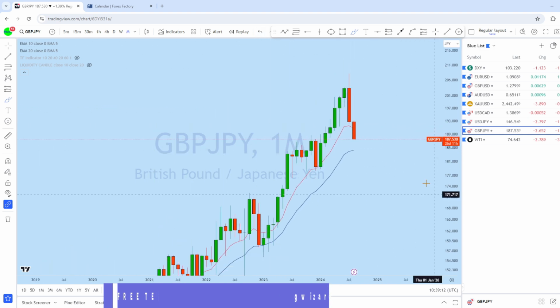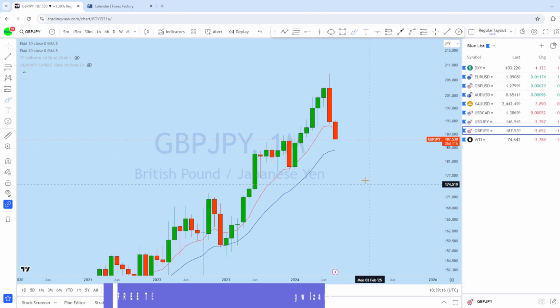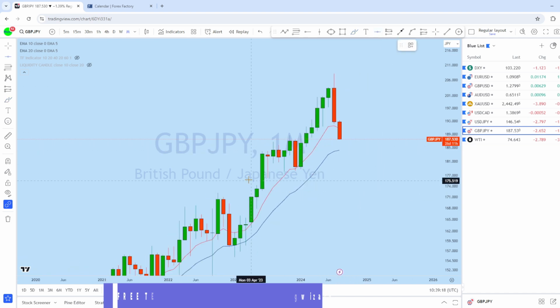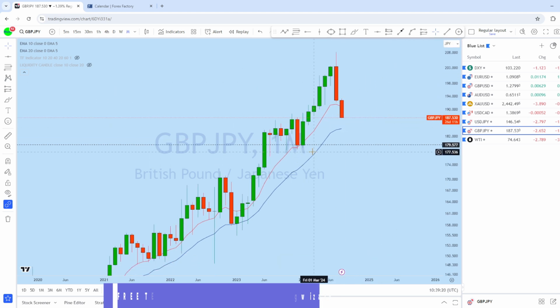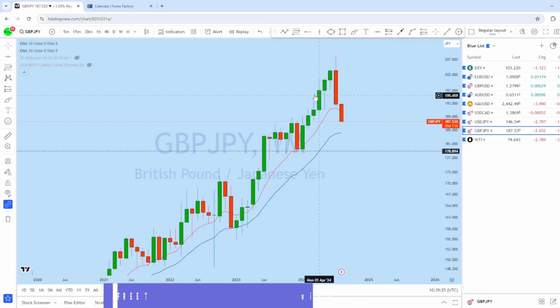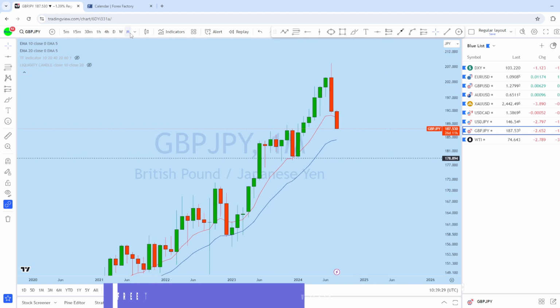As we can see, it has broken completely from this structure on GJ. We might see an ultimate retest of this support, as below this level there is a high liquidity and GBP JPY may continue to drop to this support level.